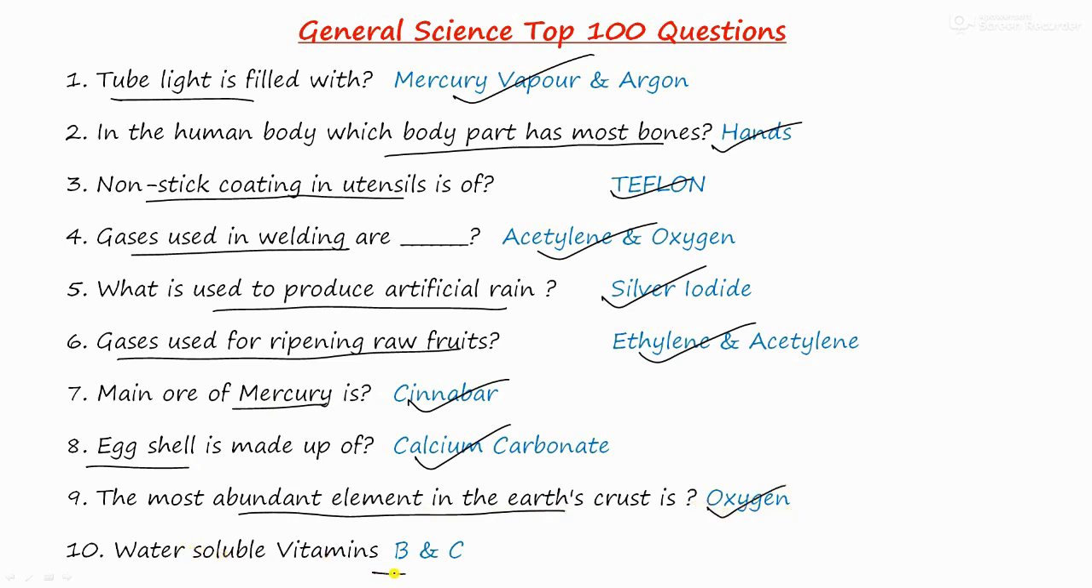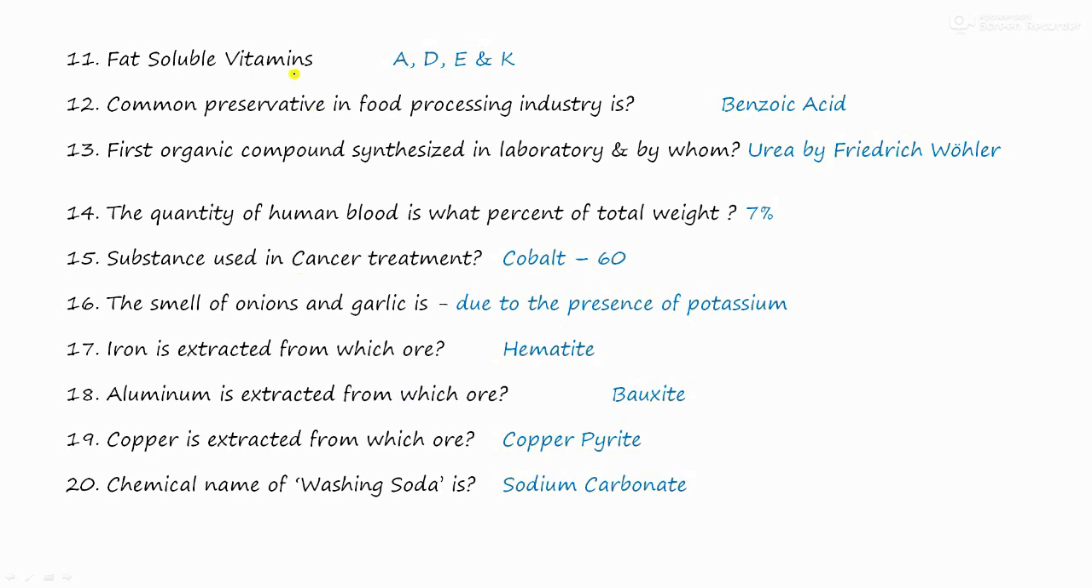Water soluble vitamins are vitamin B and C. And the fat soluble vitamins are vitamin A, D, E and K. The common preservative used in food processing industry is benzoic acid. The first organic compound synthesized in laboratory was urea by Friedrich Wöhler.